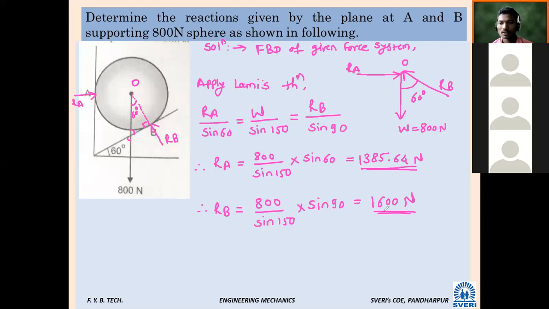Have you understood? Yes, sir. Shall I give one for solving here only? Yes, sir. Okay, let us see who will tell the answer correctly. Shall we go next? Have you noted down both RA and RB? Yes, sir. 1385.64, 1600 RB.